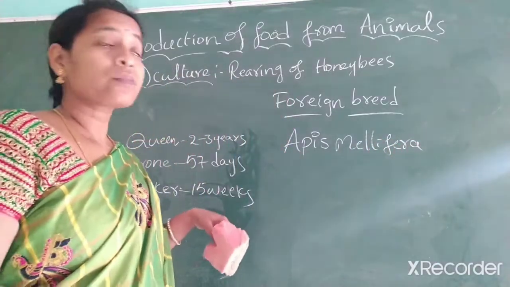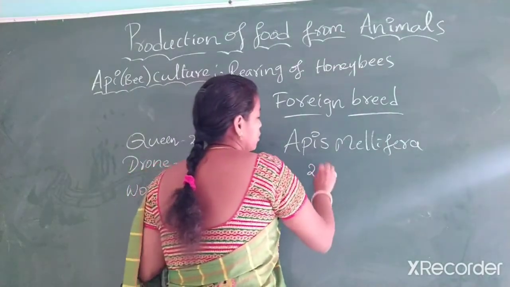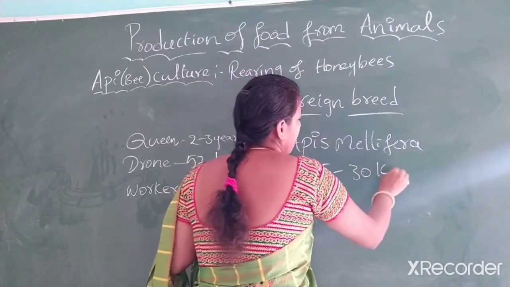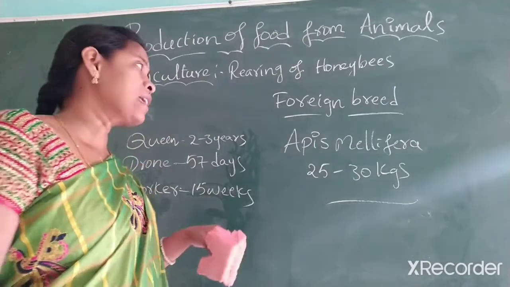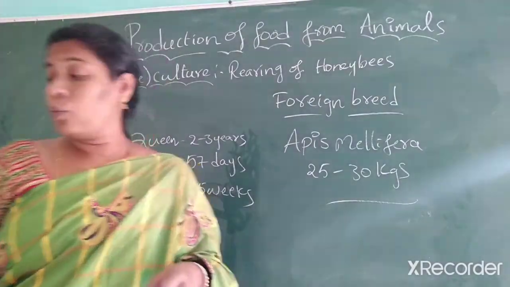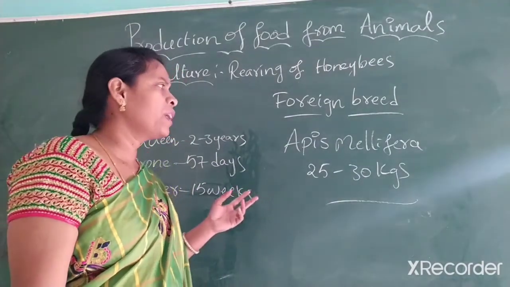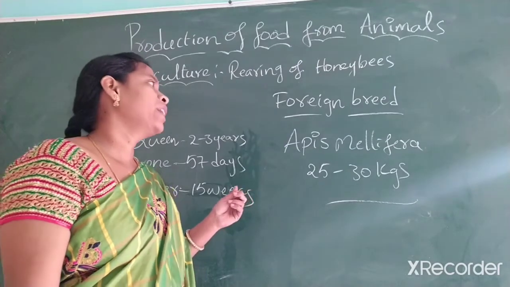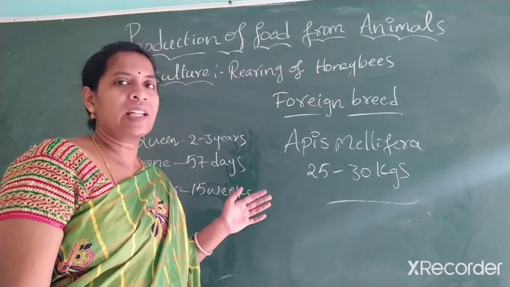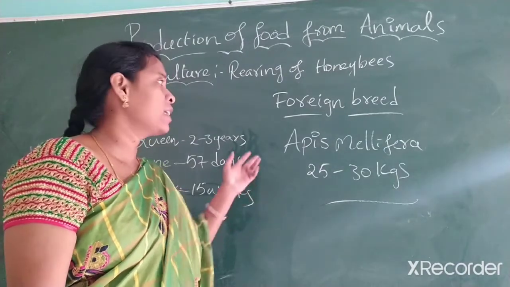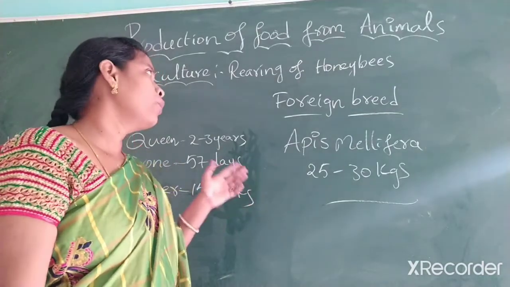Apis mellifera. This Apis mellifera gives 25 to 30 kgs of honey. That is the reason. In our area also, we crossbreed with this Apis mellifera, and now it may not give 25 to 30 kgs, but at least it gives 20 kgs after the crossbreeding. Got it? And it belongs to the European. Is it clear? So now we will come back to here.